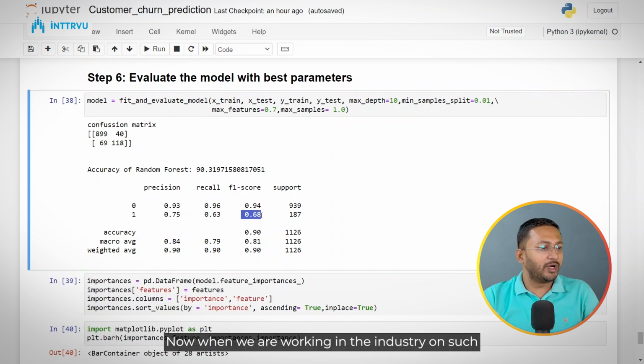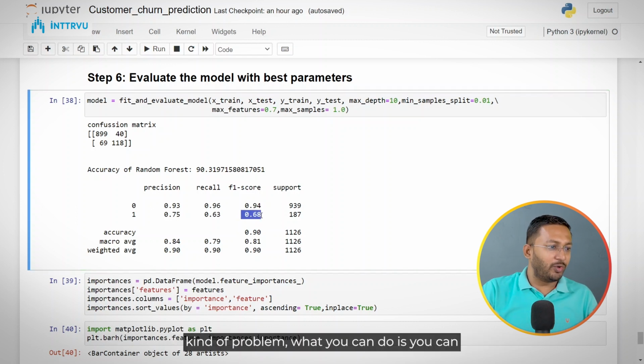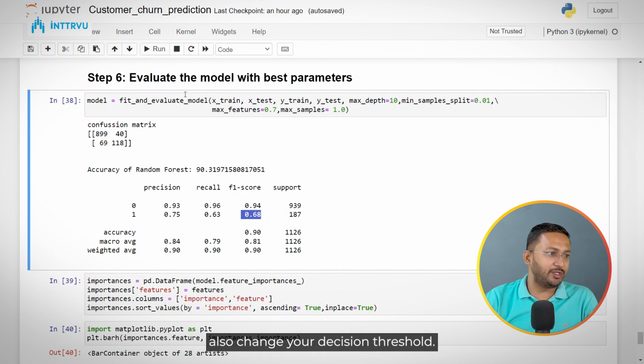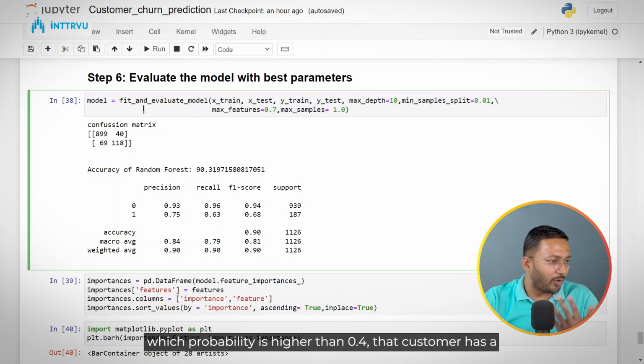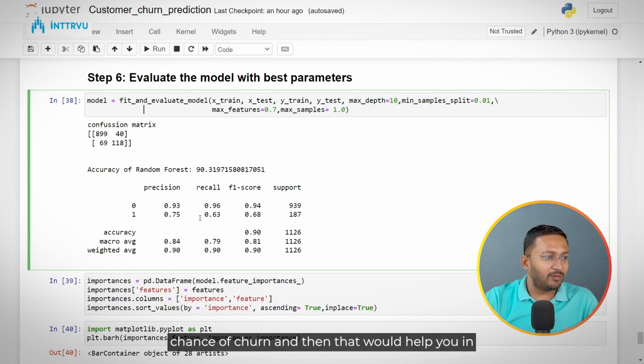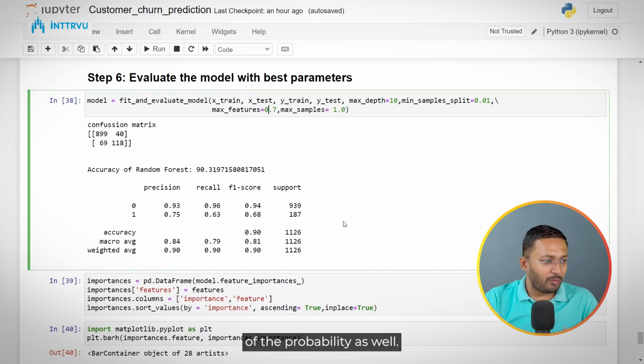Now when we are working in the industry on such kind of problem, what you can do is you can also change your decision threshold. So this result is based on the default probability threshold of 0.5. But you can say that, let's say, any customer for which probability is higher than 0.4, that customer has a chance of churn. And then that would help you in improving your recall value. So this is how you can play with the threshold of the probability as well.